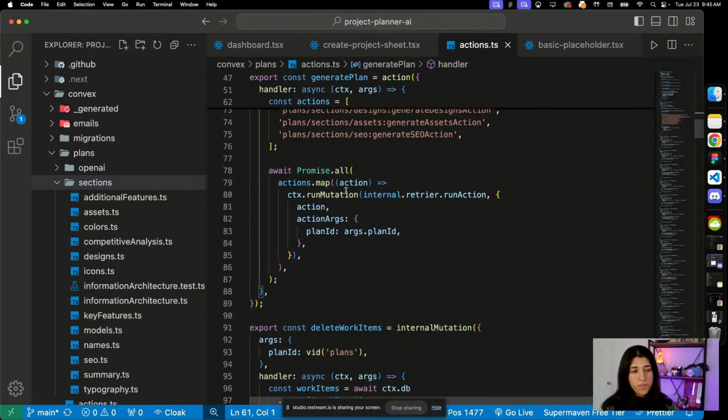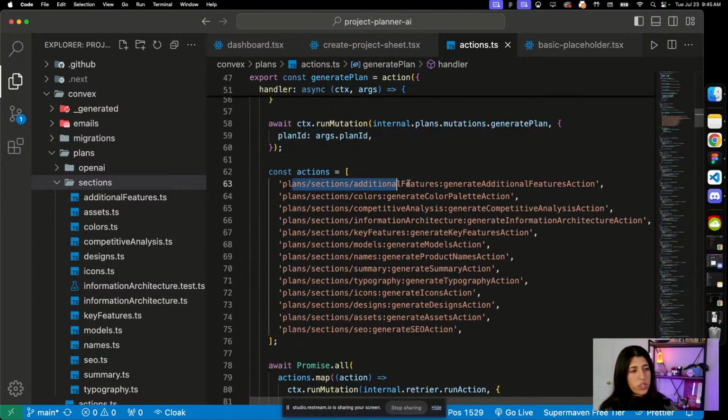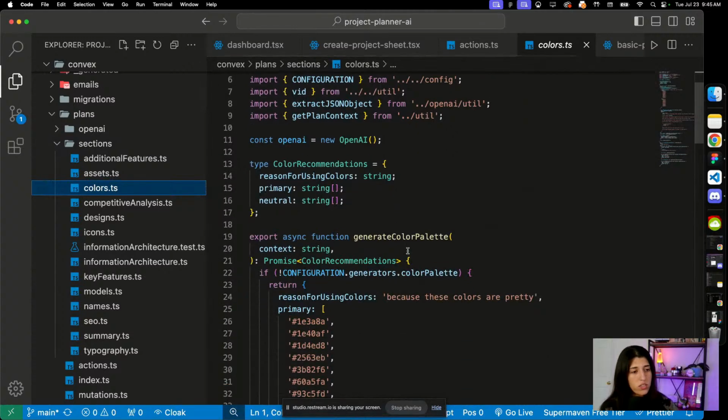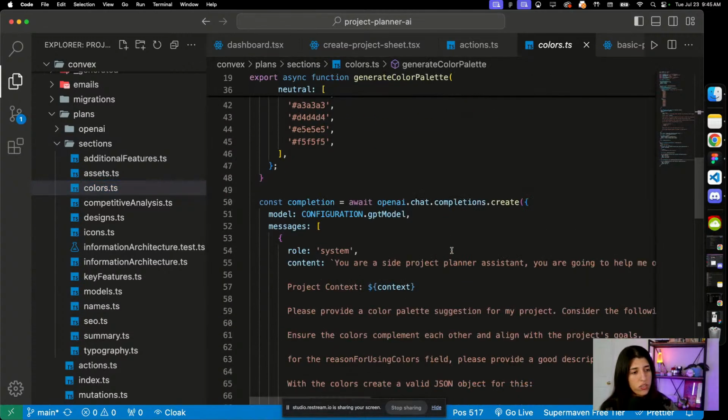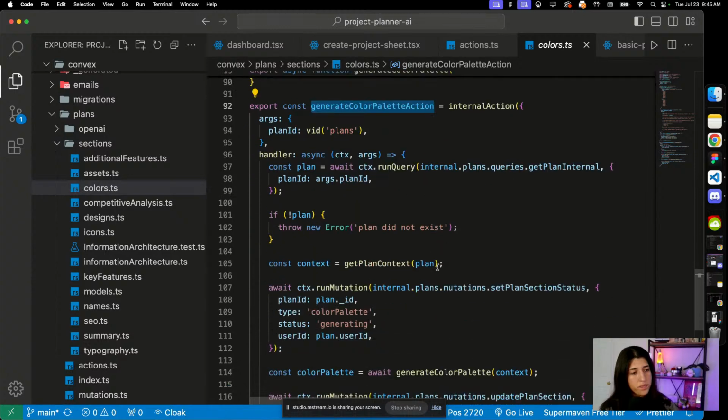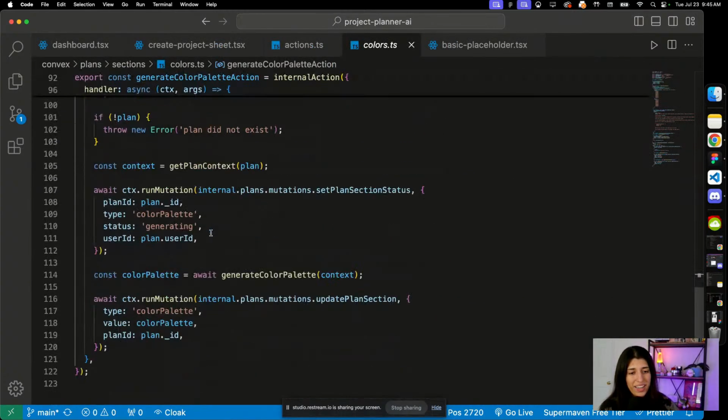And then here, all we do is we're going to go through each one of these files. So let's say I want to generate the color palette. This is how we generate the color palette. We're going to hit this section here, go to colors. And then we're going to hit this function, generate color palette actions. So that's right here. Actually, where is that? That is right here. And then let's see, runs a mutation.